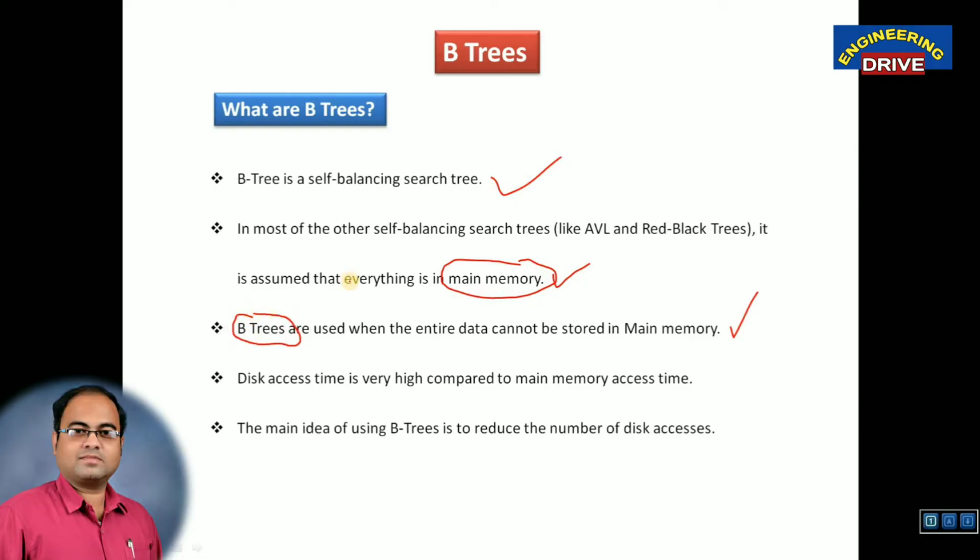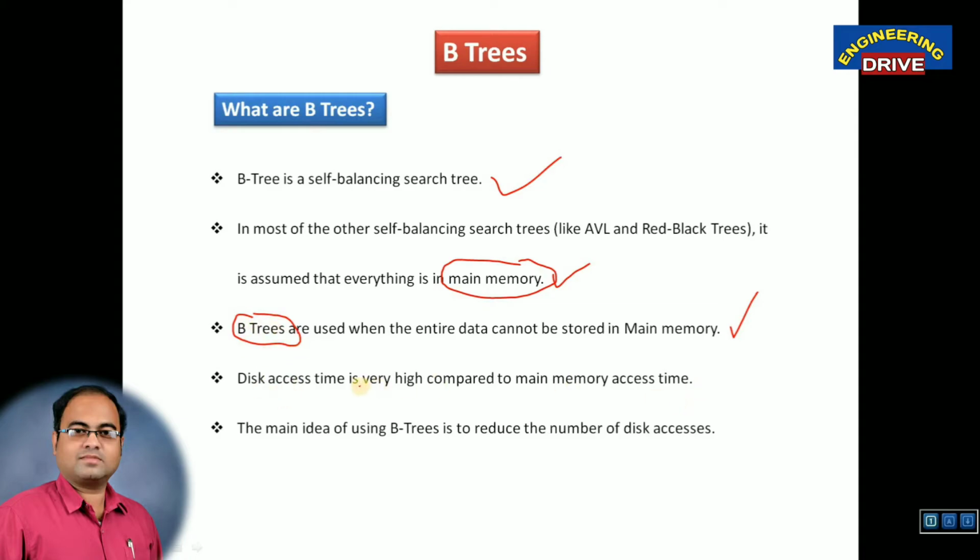Remember my dear students, why can't we use AVL and red black trees? The answer is AVL and red black trees store their entire data in main memory. But in B trees, when the data is very large and we can't store the data in main memory, we need to make use of secondary memory also. In those circumstances, B trees are preferred.